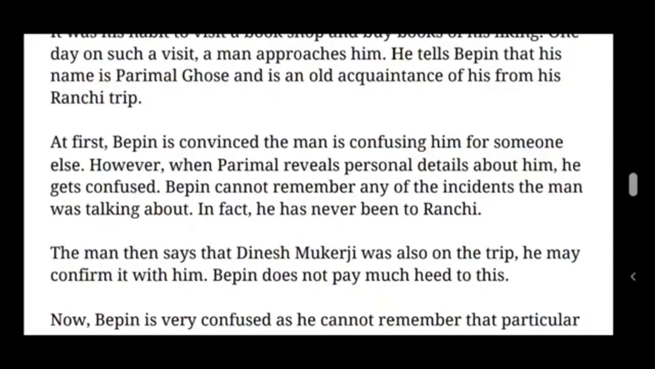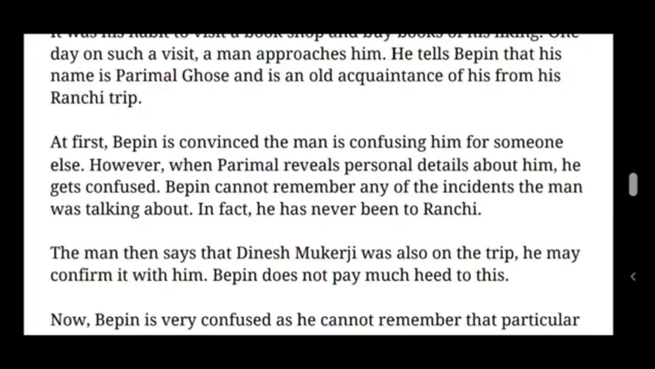So one by one, when Parimal Ghosh started to talk about his personal details, Bipin got confused. Bipin cannot remember any of the incidents the man was talking about. Whatever Parimal Ghosh is telling about Bipin, Bipin cannot recall any of the incidents the man is pinpointing.